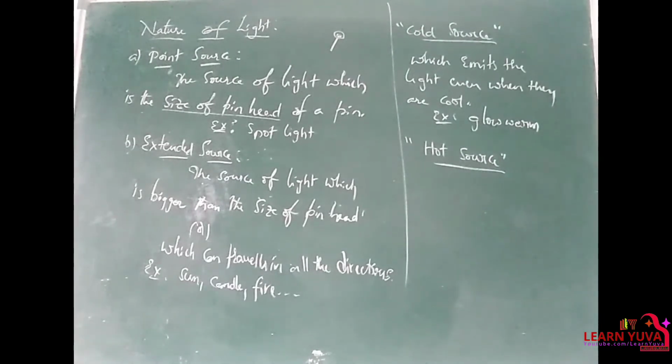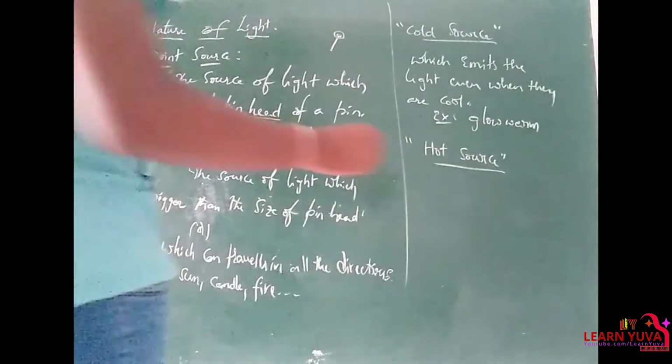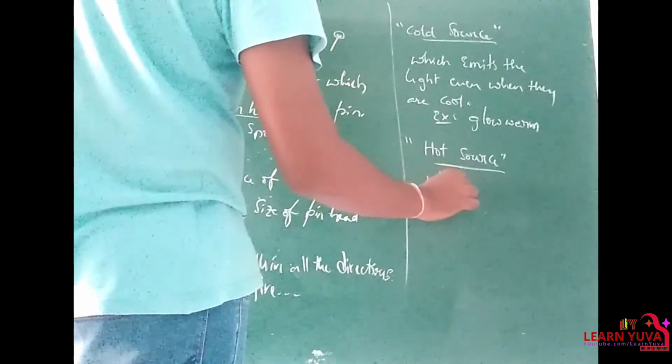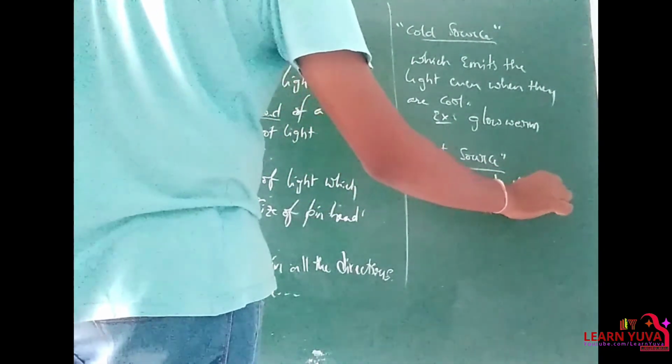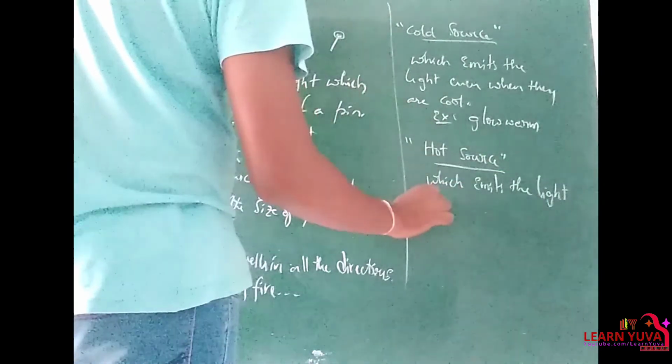Hot source of light emits the light when they are hot.